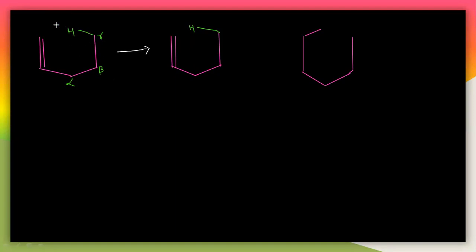Now let us understand here. So let us see the mechanism of this. So first what happens here? The first condition is that a particular sample must have the gamma carbon. The gamma carbon must definitely be there, that is the first condition. So very good, this particular sample has the gamma hydrogen here. So first what happens here? This hydrogen will slowly move towards this carbon. So it will make a 6-membered transition state like this. It will make a 6-membered transition state.